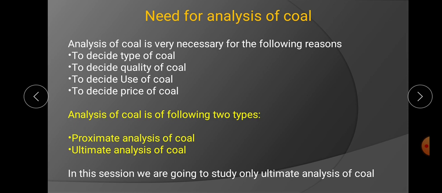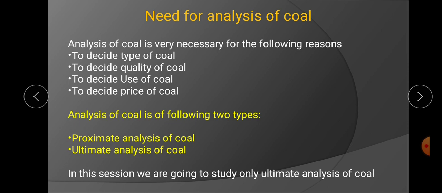Proximate analysis deals with the non-elemental composition of the coal and ultimate analysis deals with the analysis of elemental composition of the coal. Listen once again to the definition for proximate and ultimate analysis. Proximate analysis is the analysis in which percentage of moisture, VM and ash is determined. Ultimate analysis of coal is the analysis in which percentage of elements, that is carbon, hydrogen, nitrogen, sulfur and oxygen is determined.